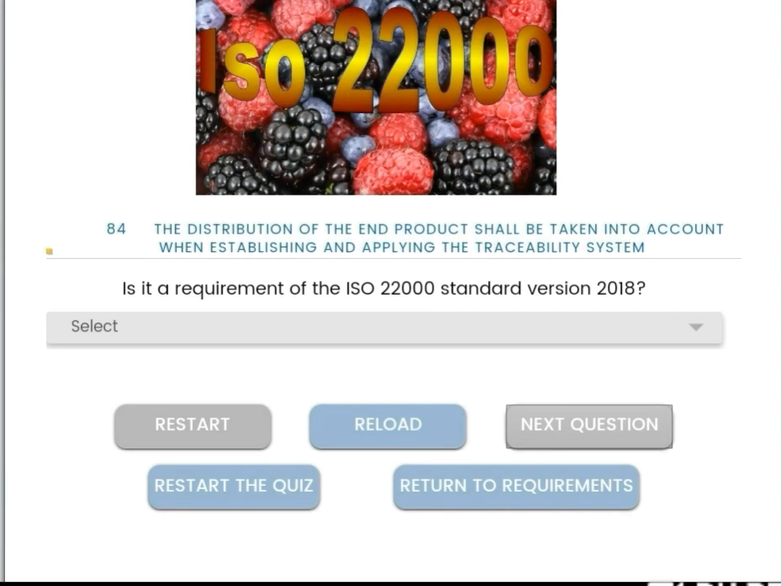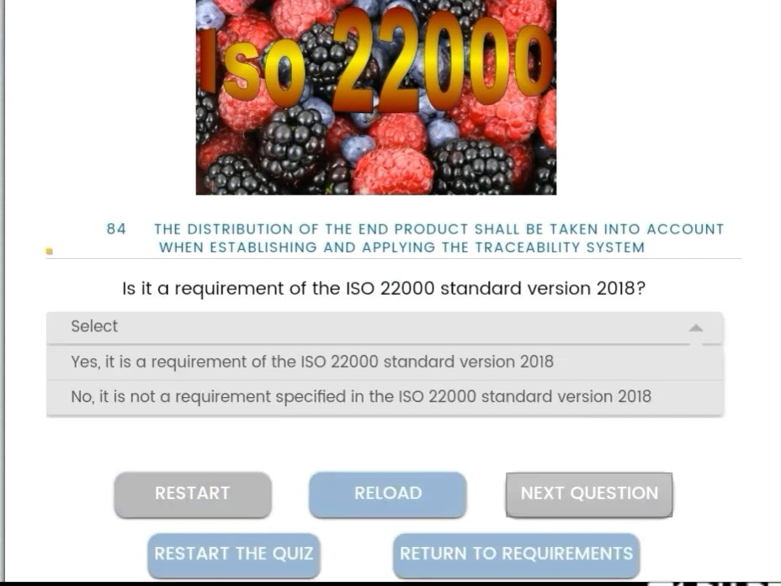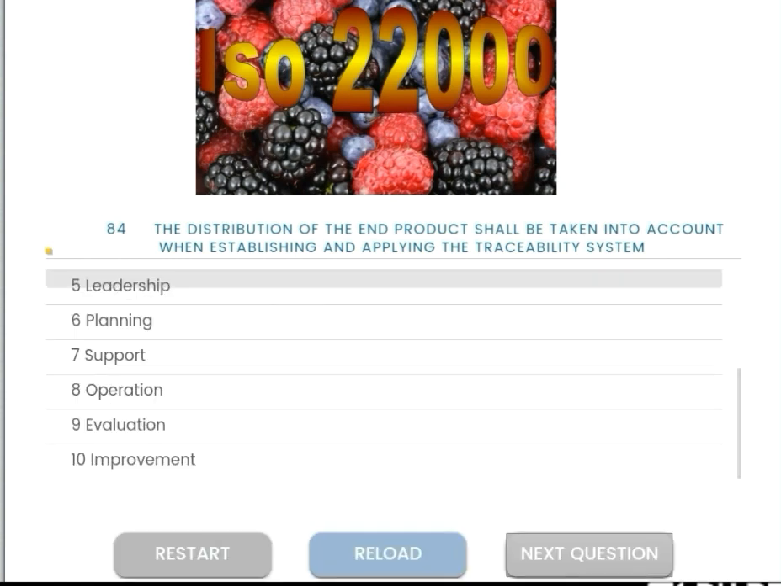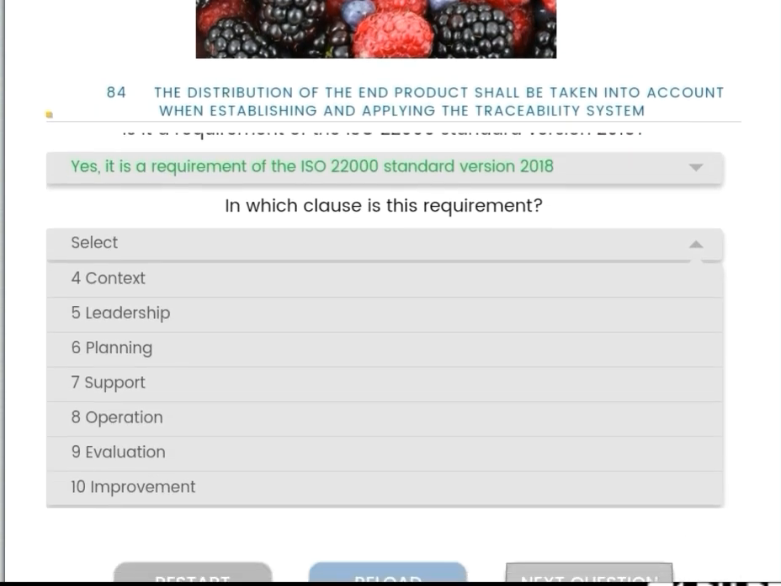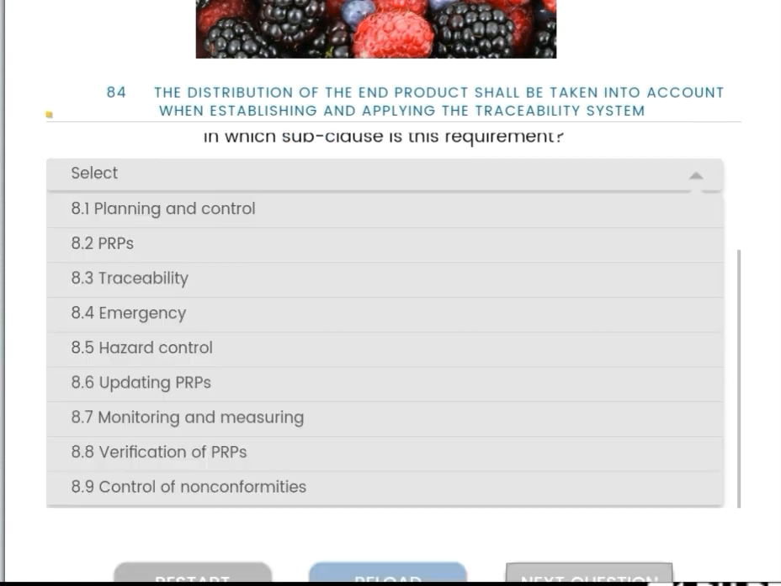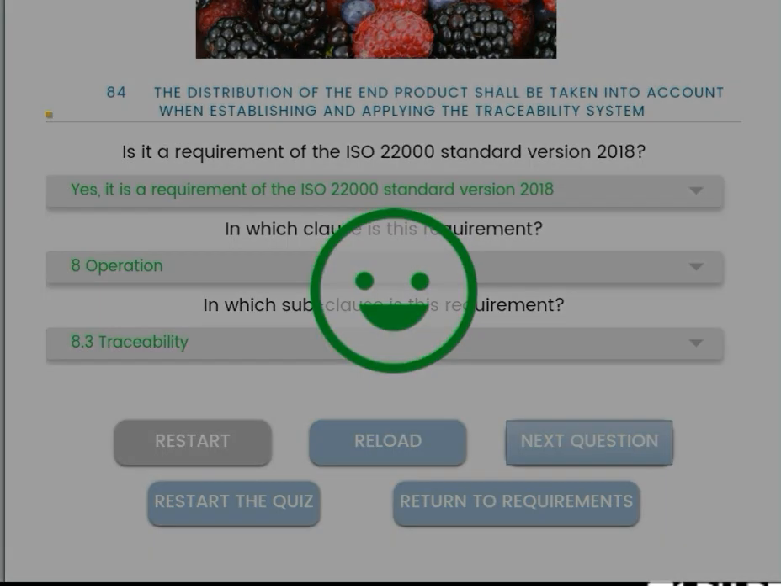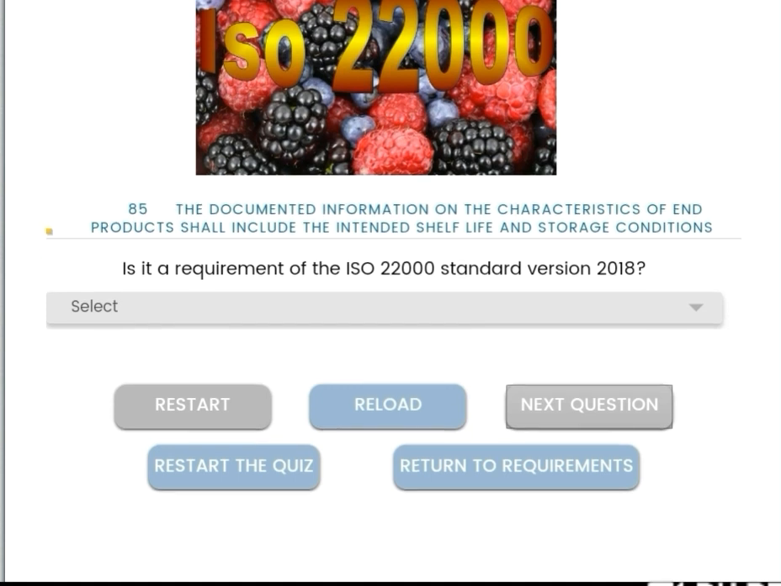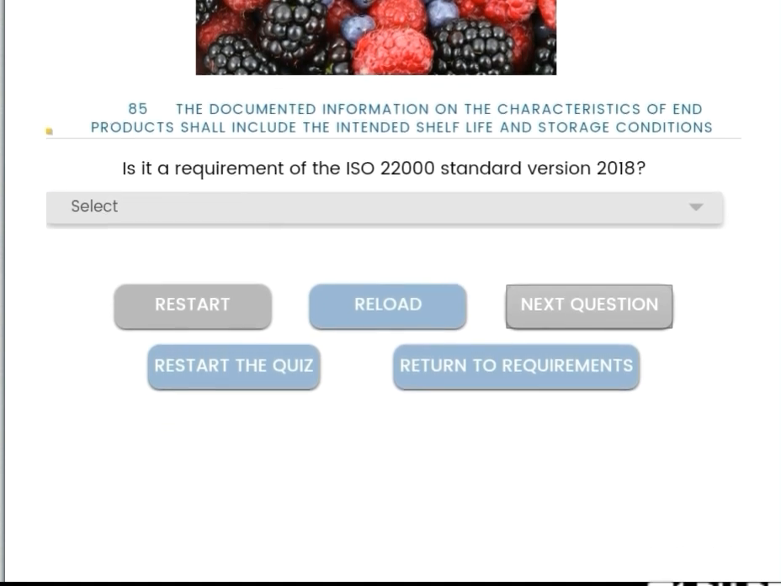Then, the distribution of the end products shall be taken into account when establishing and applying the correct traceability systems. Yes, it is a requirement. The clause number is operation, subclass is 8.3 traceability.